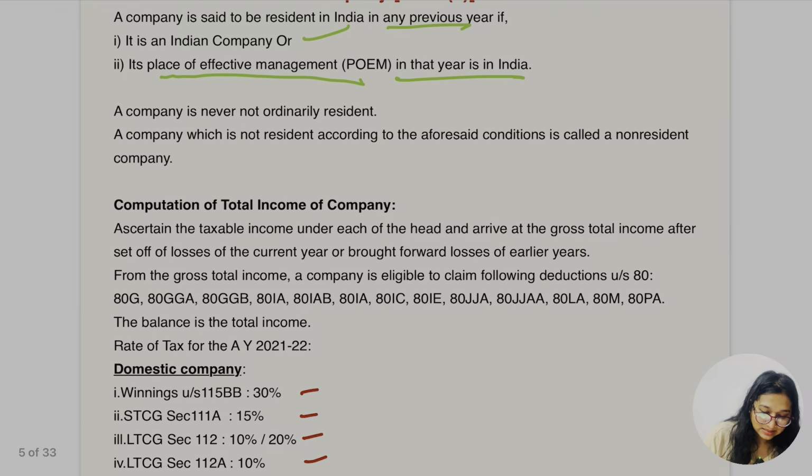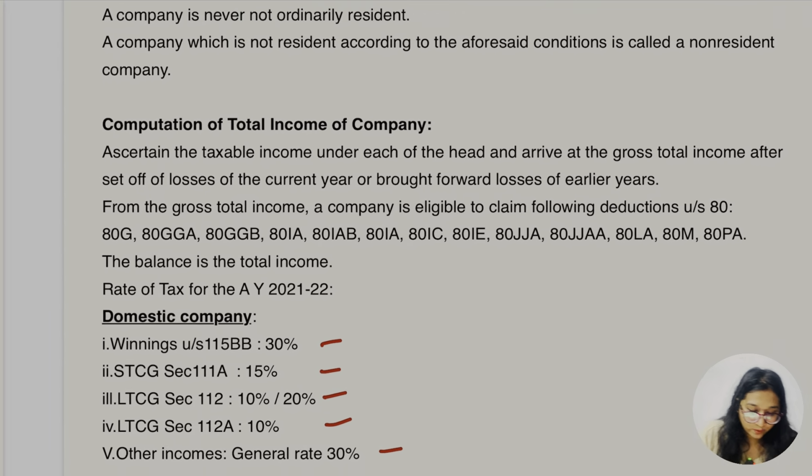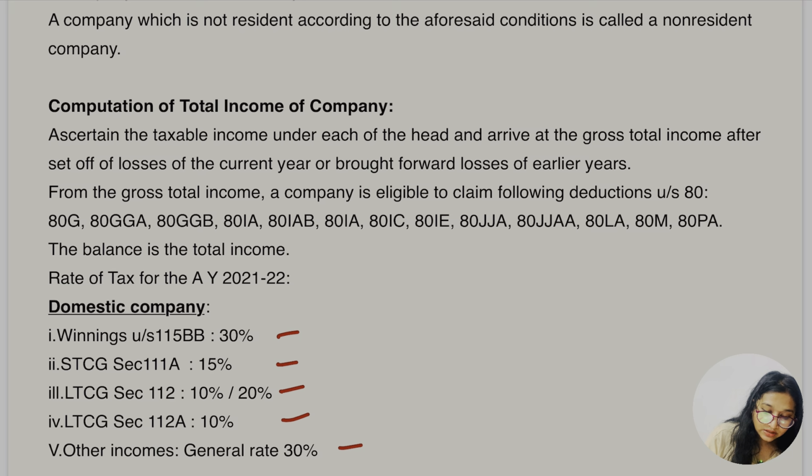Okay, so let's read what is written in this part. Computation of total income of the company. Ascertain the taxable income under each of the heads and arrive at the gross total income after set off of losses of the current year or brought forward losses of earlier years. From the gross total income, a company is eligible to claim the following deductions under Section 80G, 80GGA, 80GGB, 80IA, 80IB, 80IC, 80IE, 80JJA, 80JJAA, 80LA, 80M, 80PA. The balance is the total income.